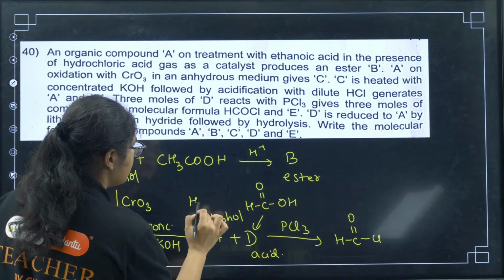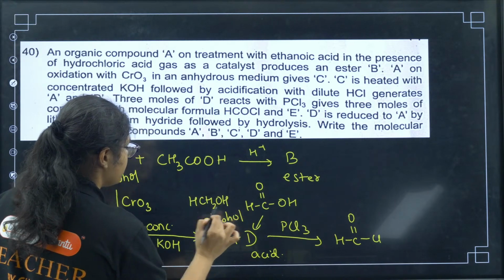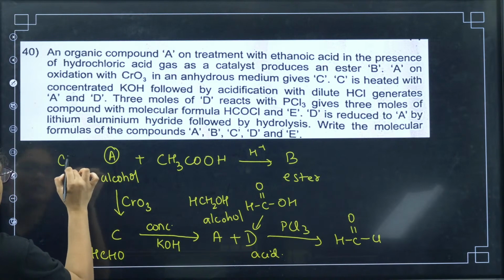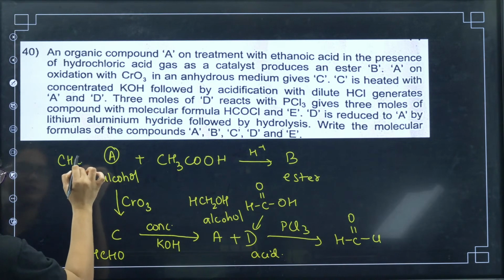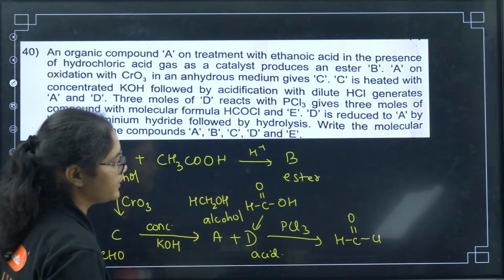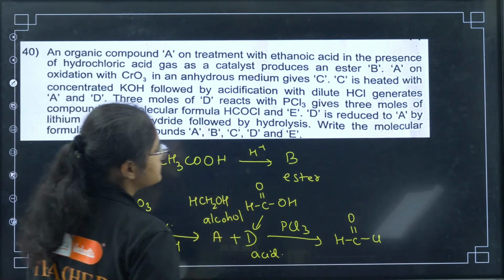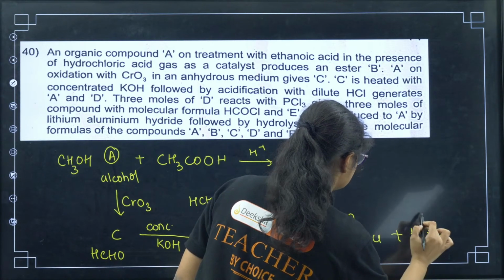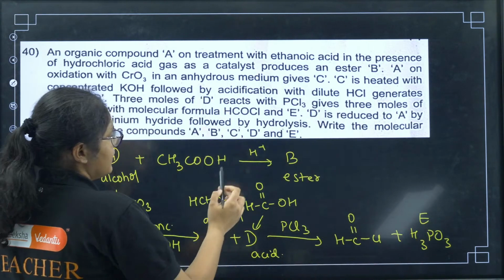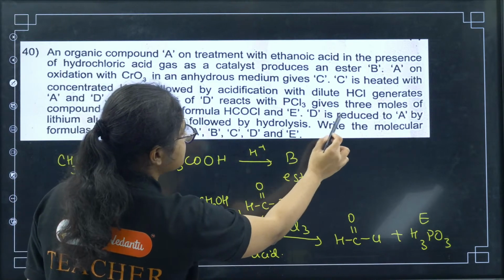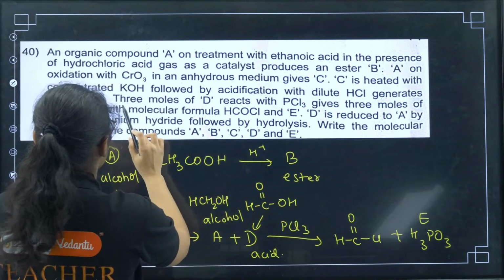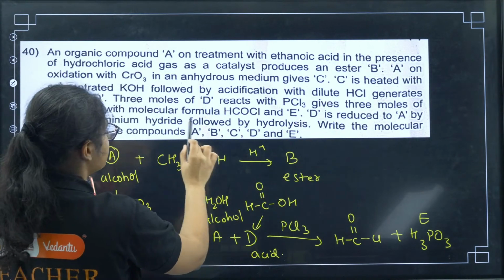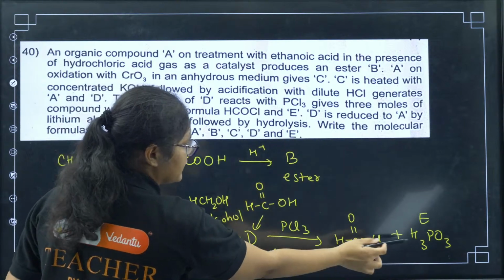So what is A here? A is CH3OH. Then C is formaldehyde, HCHO. I have found all these things. Next, E is also there. This is the byproduct that is produced, H3PO3. So this is your E. Now 3 moles of D react with PCl3 to give 3 moles of the compound with molecular formula HCOCl and E. So that is your E.